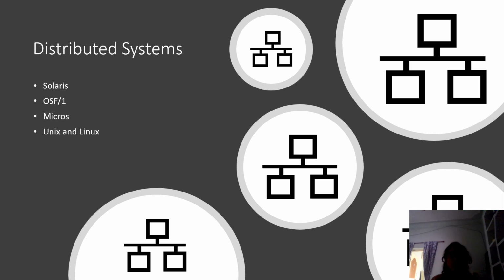So that much freedom has been given to us by Unix and Linux. It supports both computer networks as well as distributed systems. And Micros is a Microsoft operating system for distributed systems. So Solaris as well as OSF1 are other operating systems.